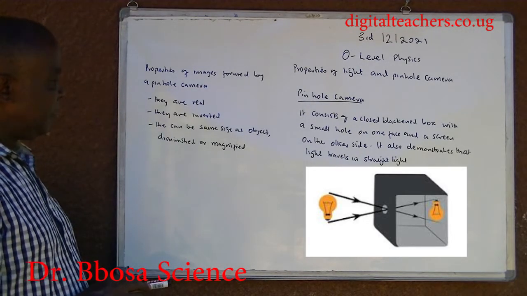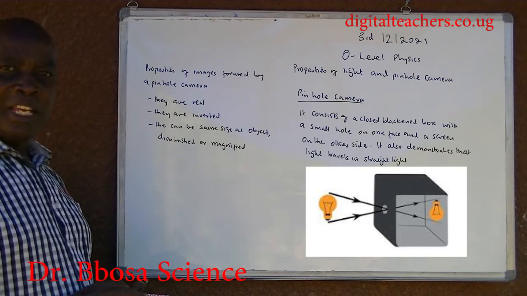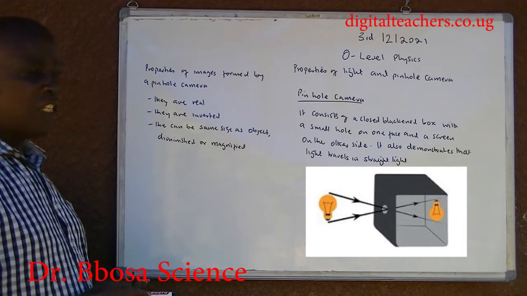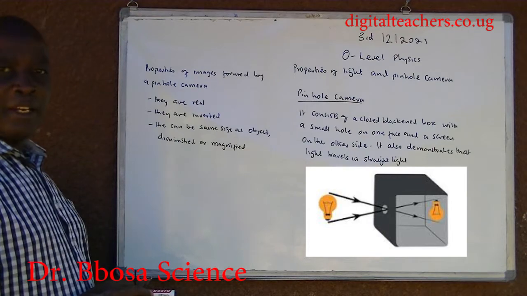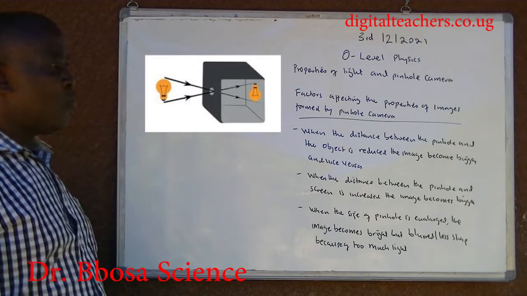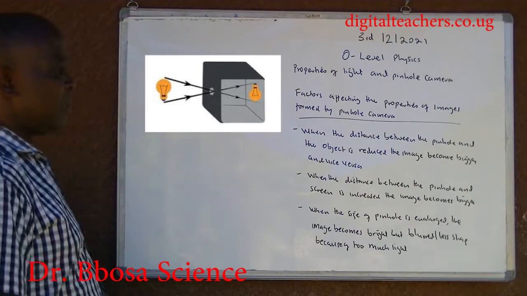They are real, they are inverted, they may be the same size as the object, diminished or magnified.